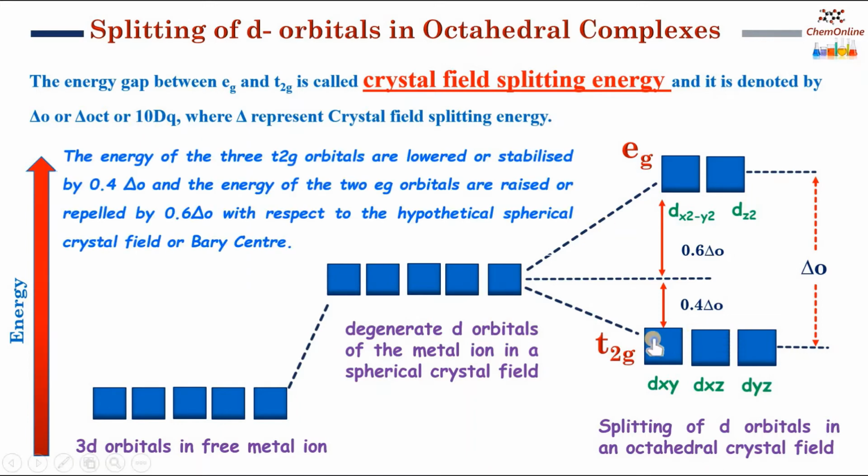So here you can see that the energy of the 3 t2g orbitals is lowered or stabilized by 0.4 delta O, and the energy of the 2 eg orbitals is raised by 0.6 delta O with respect to the hypothetical spherical crystal field or barycenter.